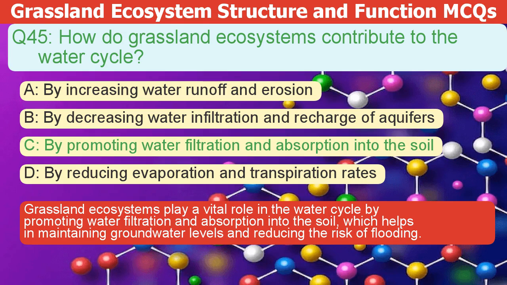Grassland ecosystems play a vital role in the water cycle. They promote water filtration and absorption into the soil. This helps maintain groundwater levels and reduces the risk of flooding.